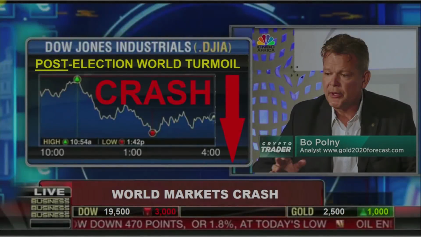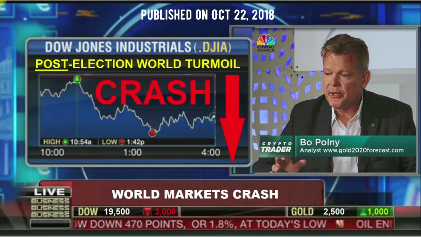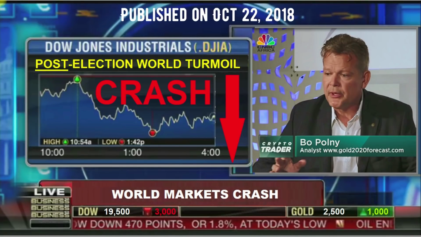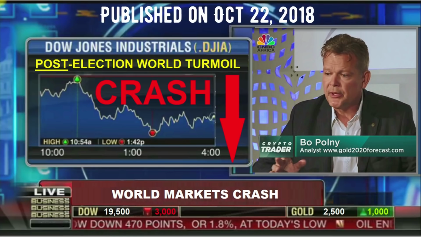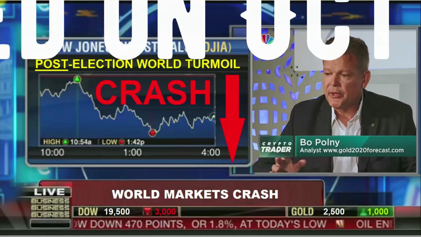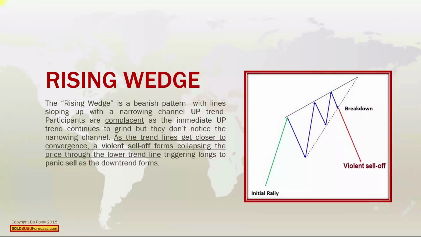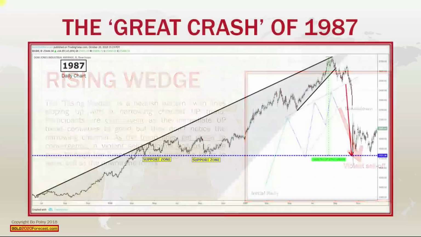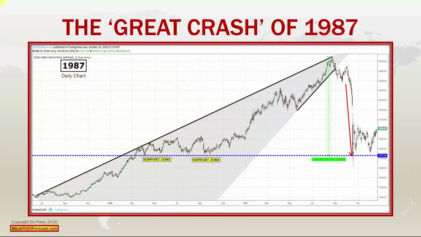In the month of October, we uploaded a video titled World Market Crash that went viral with nearly 200,000 views. Within that video, we presented a chart pattern called a rising wedge. Most importantly, when this rising wedge breaks, you get a violent price sell-off. And more importantly, this rising wedge pattern directly relates to the crash of '87.